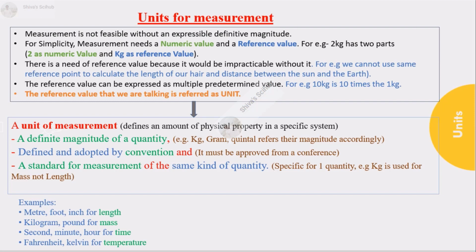If you see, the number of units is comparatively lesser than the number of physical quantities. Why is it so? It's because many physical quantities can be represented by the same unit. For example, physical quantities like work and energy are two different physical quantities, but both of them are expressed by the same unit, joule.